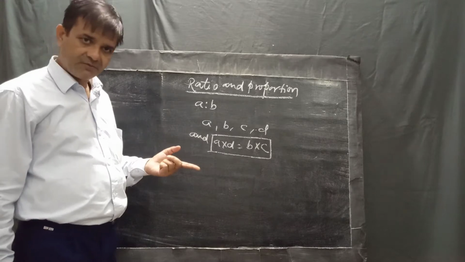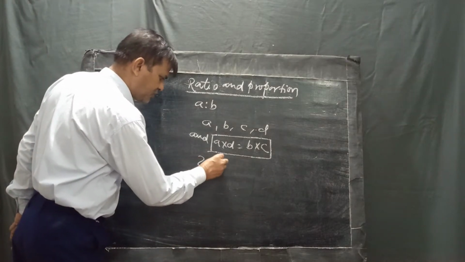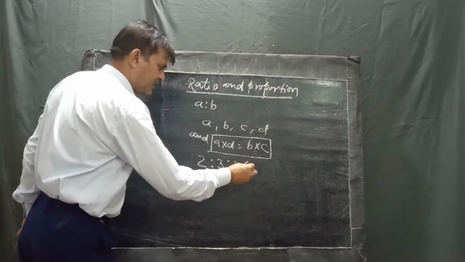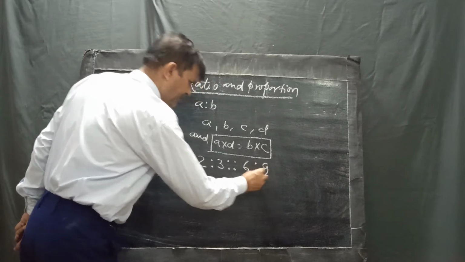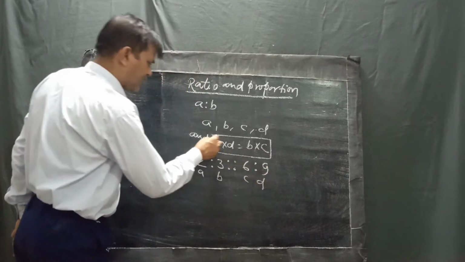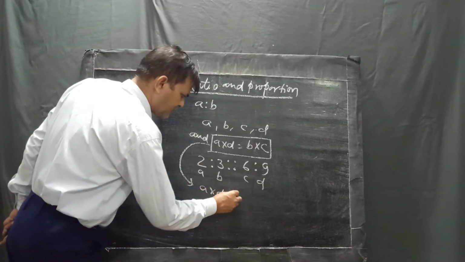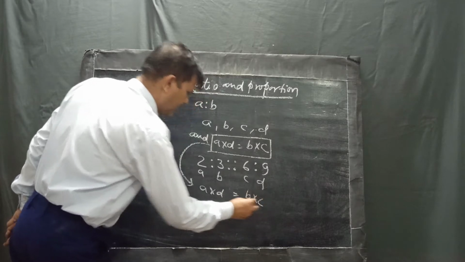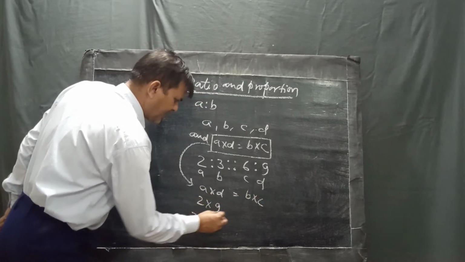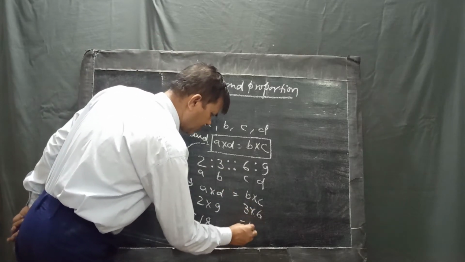For example, 2 ratio 3 proportion 6 ratio 9. Here A, B, C, D, and A into D equals B into C. 2 into 9 is equal to 18, and B into C, that is 3 into 6, is also equal to 18.